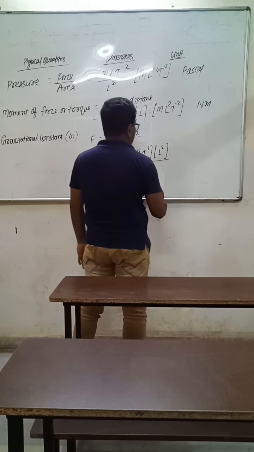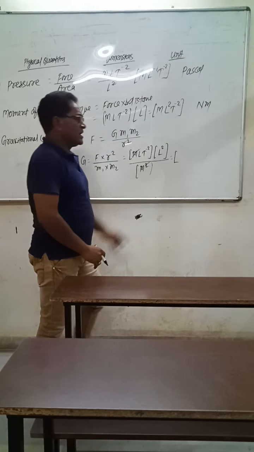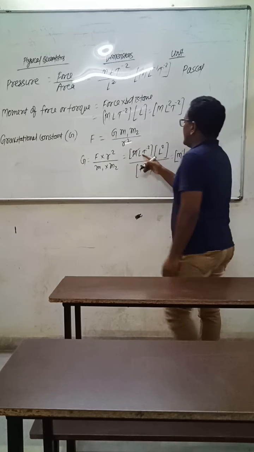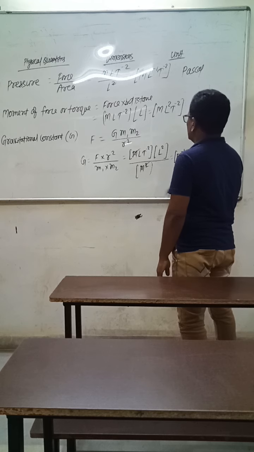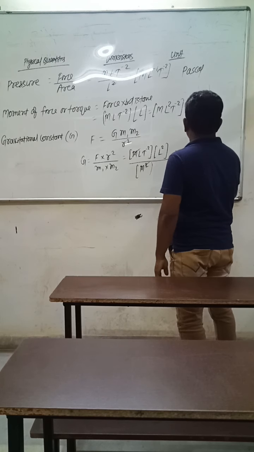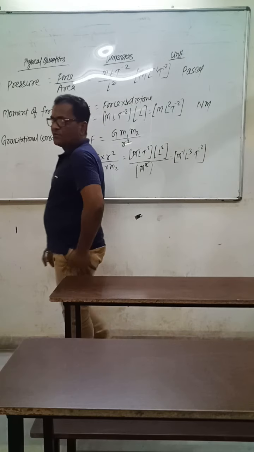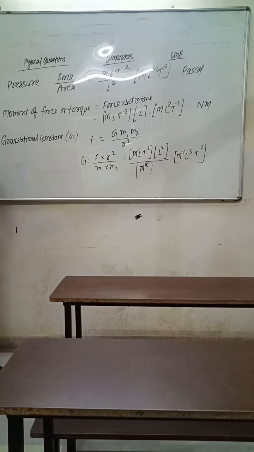One m gets cancelled and it becomes m raised to the power minus 1. L into L square becomes L cube, and t raised to the power minus 2. So the dimension of gravitational constant is m raised to the power minus 1, L raised to the power 3, and t raised to the power minus 2.